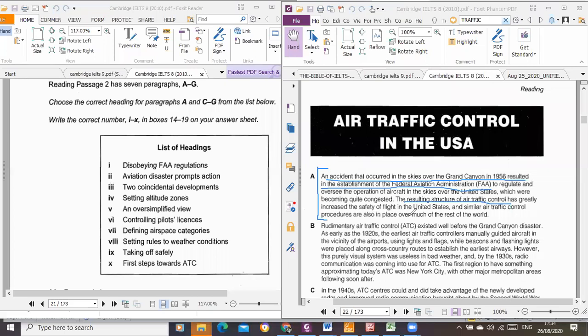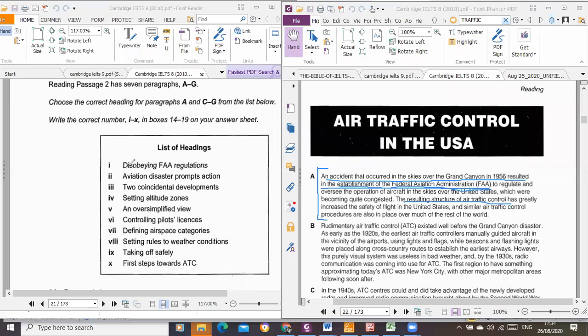You agree with me? And what led to it is an accident. So my major thing here is how the FAA came into action. What led to it? That is the question this paragraph is answering.